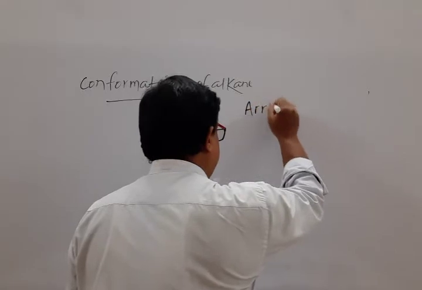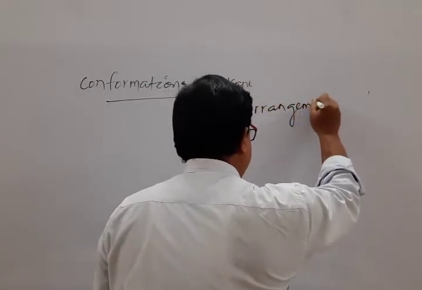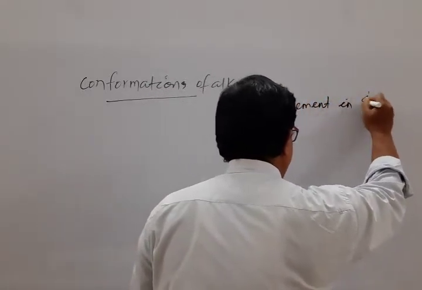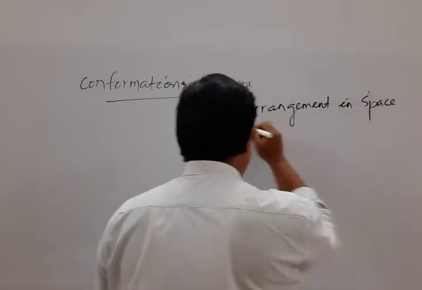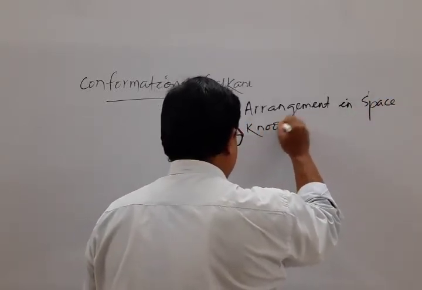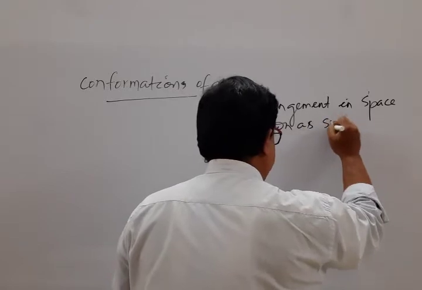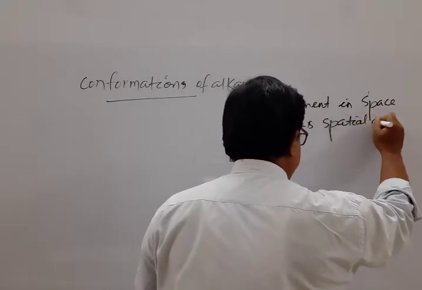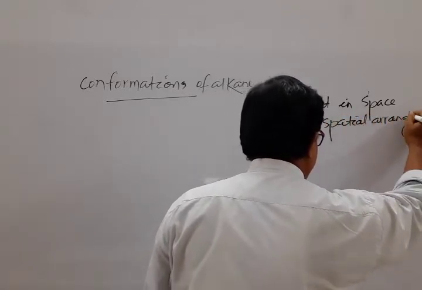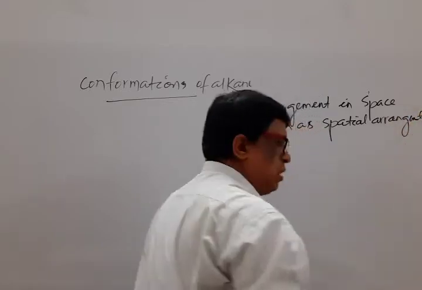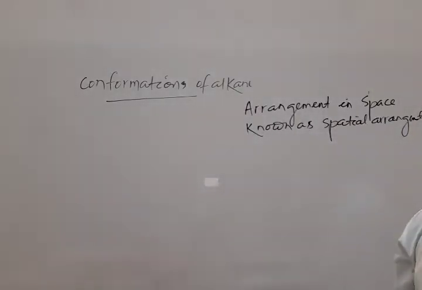Such type of arrangement in space is known as spatial arrangement. Mark that.